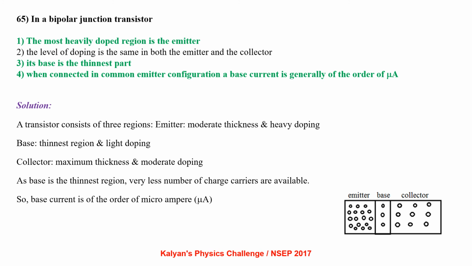A transistor consists of 3 regions: emitter having moderate thickness and heavy doping, base thinnest region and light doping, collector maximum thickness and moderate doping. As base is the thinnest region, very less number of charge carriers are available, so base current is of the order of microampere. So 1, 3 and 4 are correct options.